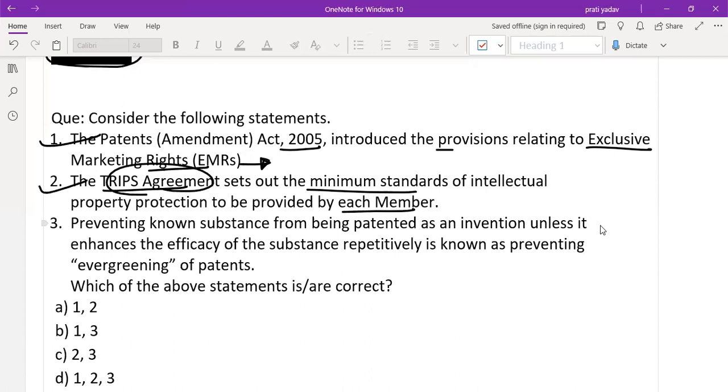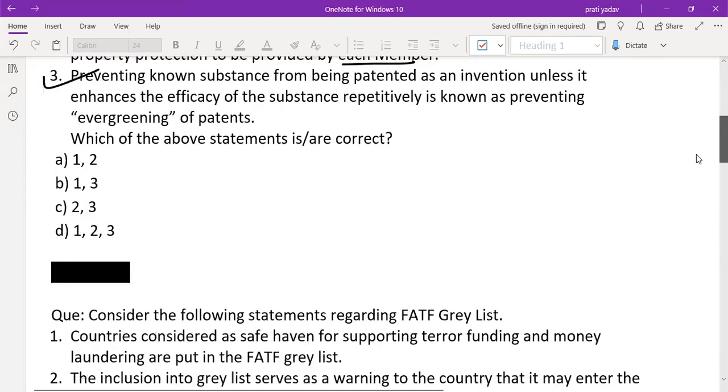Preventing no substance from being patented as an invention unless it enhances the efficacy of a substance. Yes, this one is also correct. So all the statements 1, 2, and 3 are correct. That means option D is correct. Let's check whether we're on the right path or not.